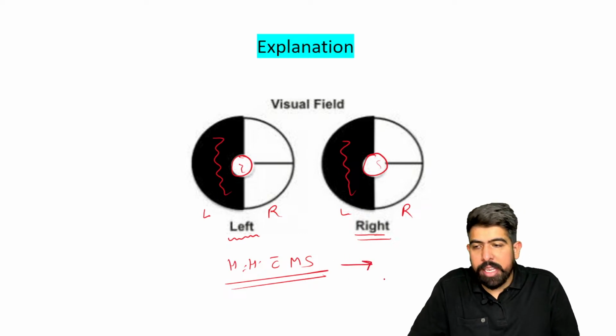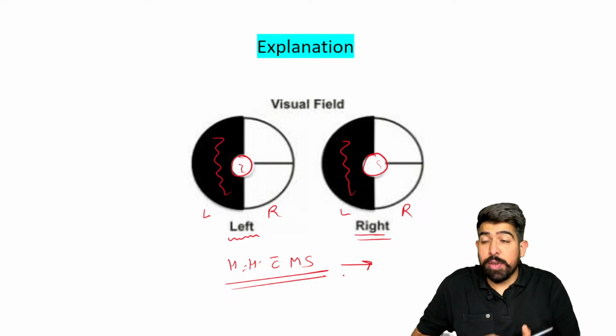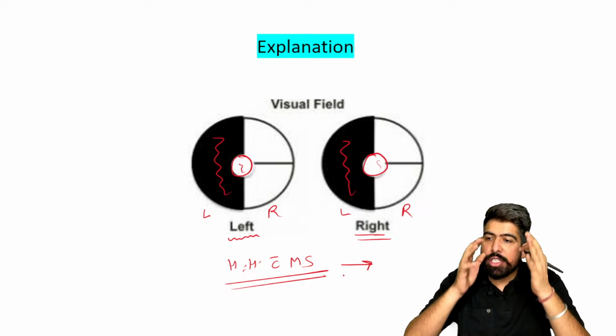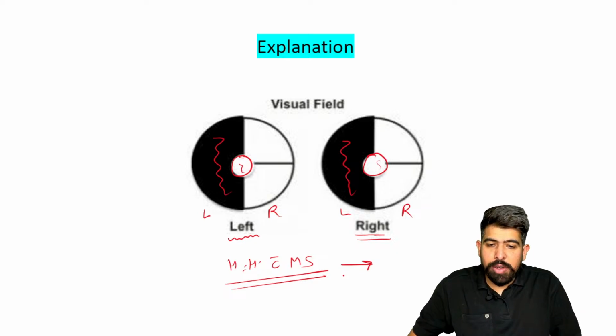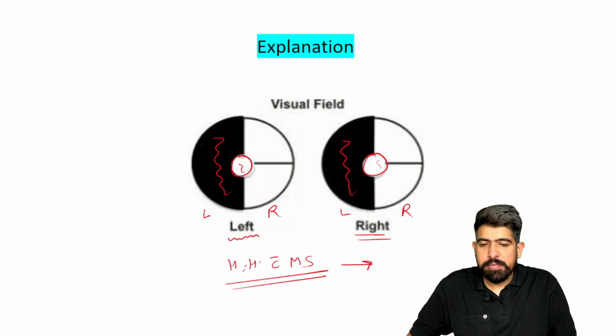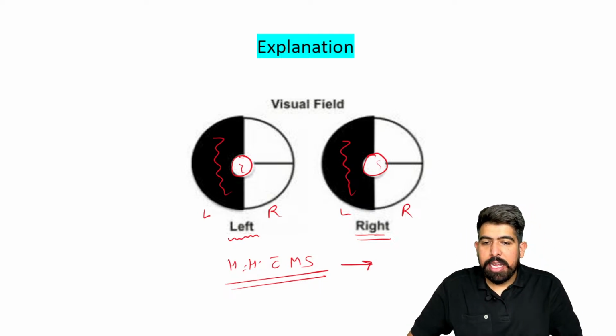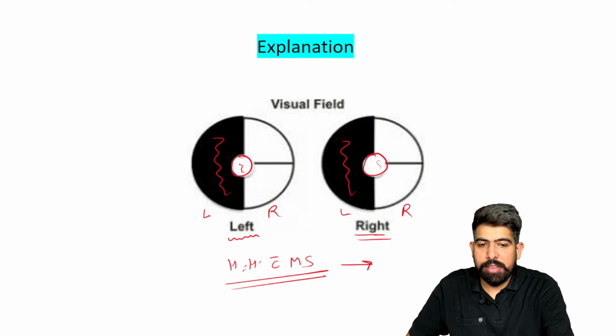And now tell me, at which level will the lesion be in the visual tract, right? You know about neuro-ophthalmology, the visual tract is there. So in the visual tract, at which level is the lesion? Anyone of you? In the visual tract, now tell me, at which level is your lesion?